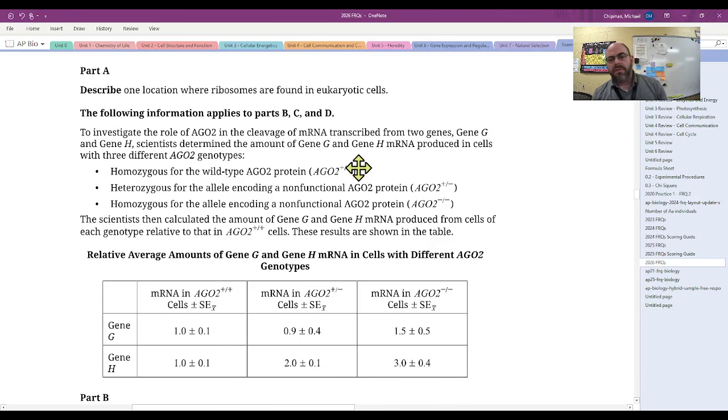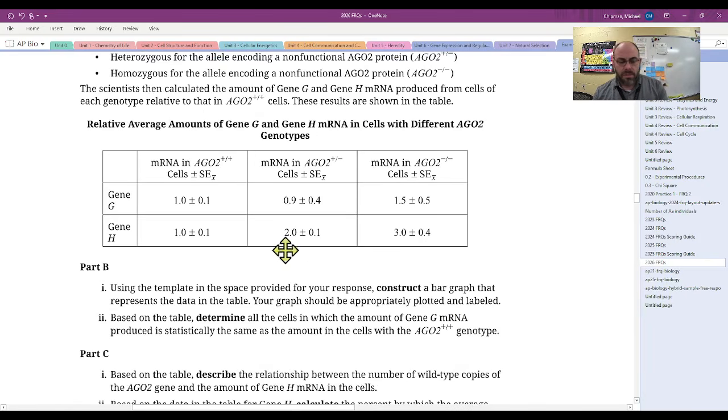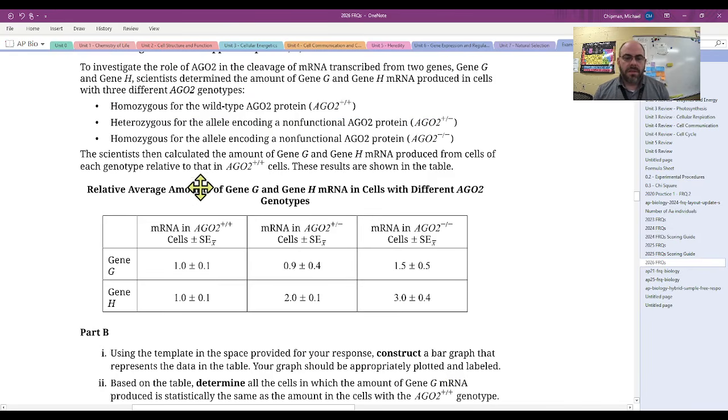I think there's a lot of difficulty with this graph, and so this is our first thing. As you're coming to something like this, it is difficult. There's a lot going on here. Everything is relative to this, which is why these are both 1.0 with very little margin of error. So this is relative to this, and so forth.